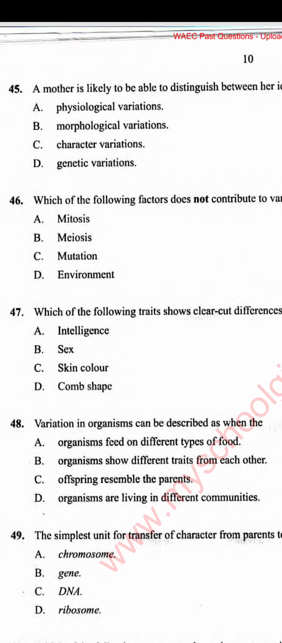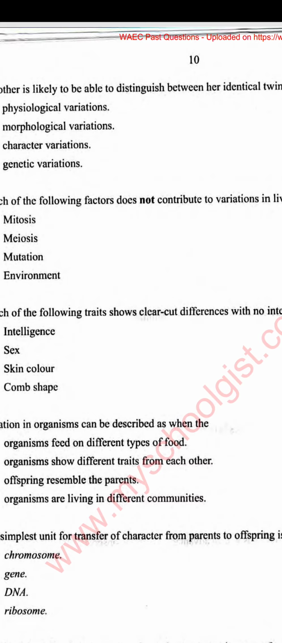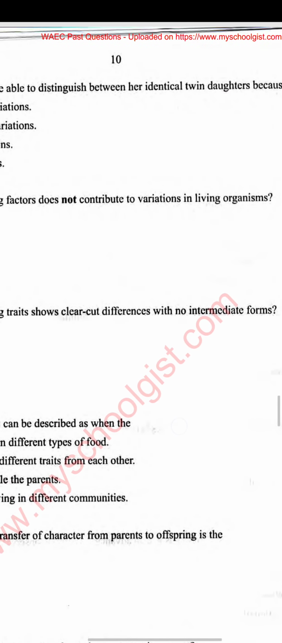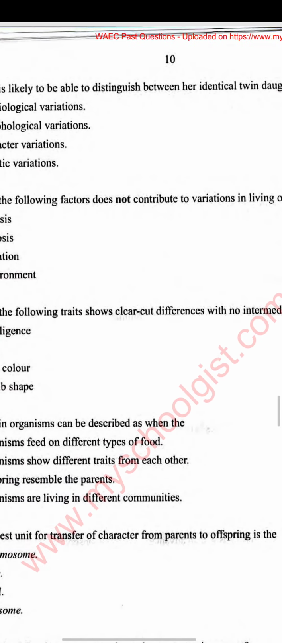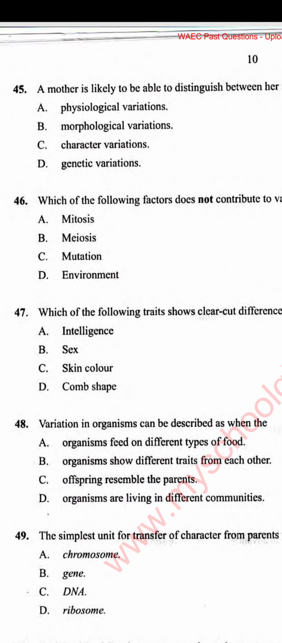When you say comb shape, in cock, looking at the shape of comb, the comb of each cock might look alike, not much distinction. Unlike the one of sex, that you say, oh, you are a male. If you are a male, you stand where male belong. If you are a female, you stand where female belong. So in sex or gender, no intermediary. And this is what we call discontinuous variation. Intelligence, skin color, comb shape are continuous variation.